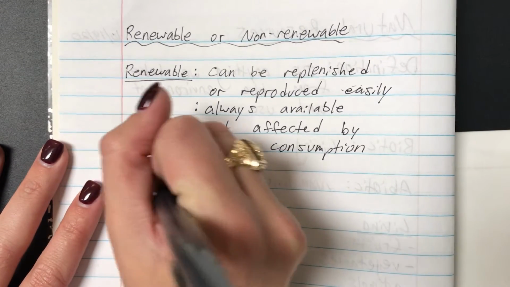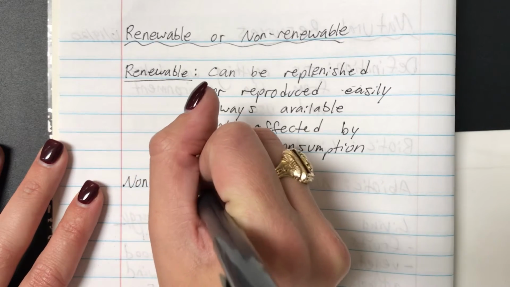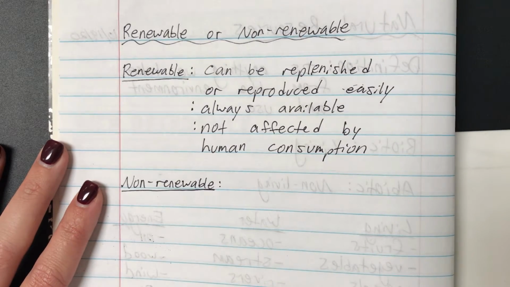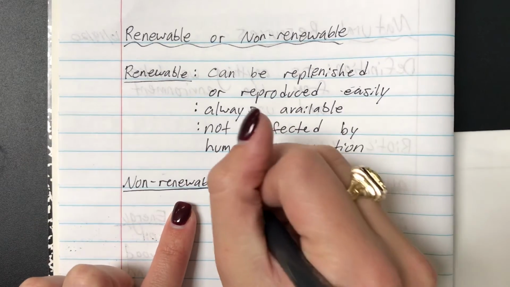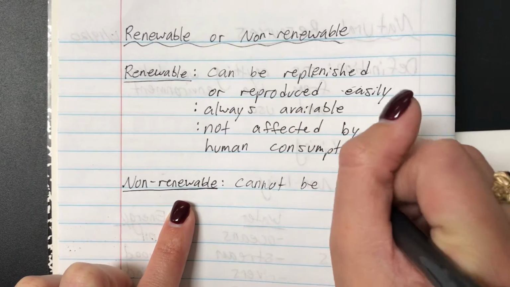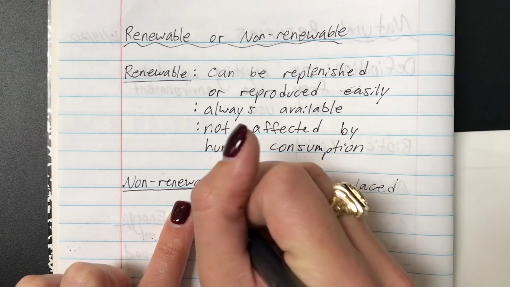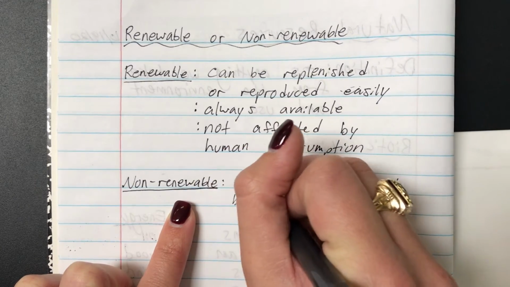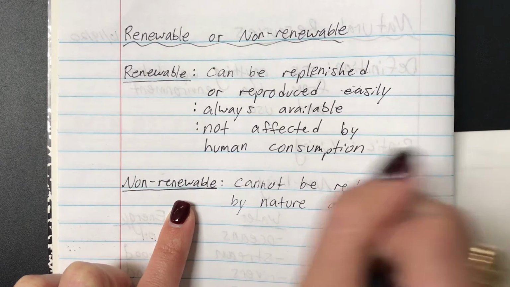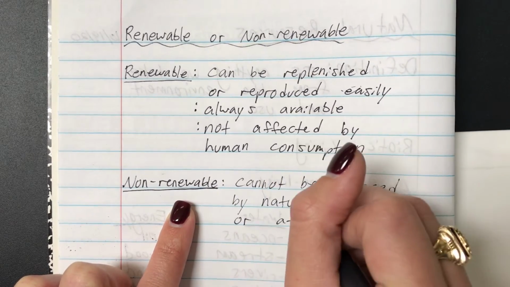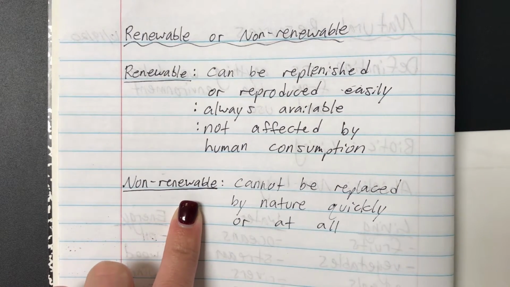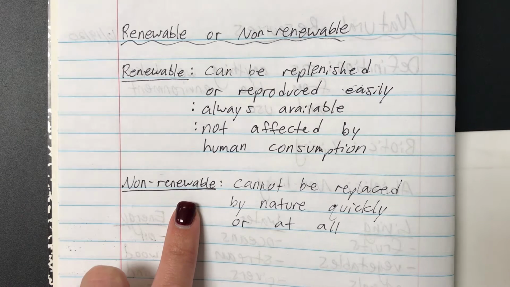Now with non-renewable, we're going to leave a little bit of space, and then we're going to talk about non-renewable down here. These resources are very different than renewable. Non-renewable cannot be replaced by nature quickly or at all. So there are some resources that when we use them, that's it. We get to use them once and then they're gone for good.